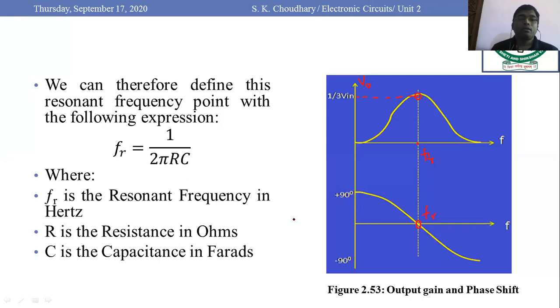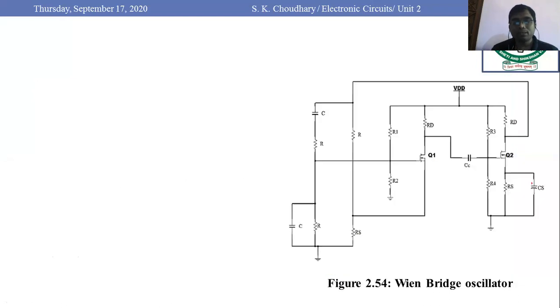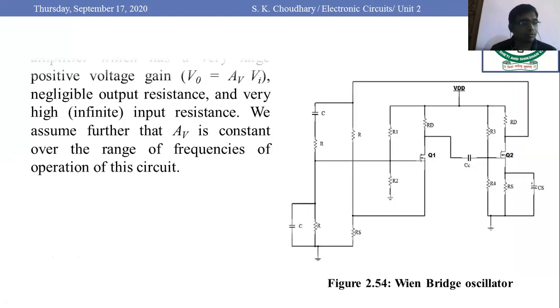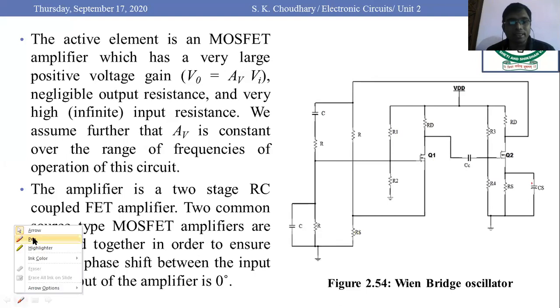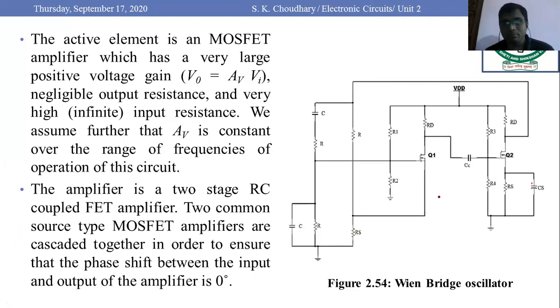Now this is the basic formula for the resonant frequency. R is the resistance in ohm and C is the capacitance in farads. So on the basis of this description, you can elaborate the Wien bridge oscillator. This is the circuit diagram for the Wien bridge oscillator. This is a two-stage circuit. Everyone take a screenshot or maybe draw the diagram. It is a little bit complex but an important one.